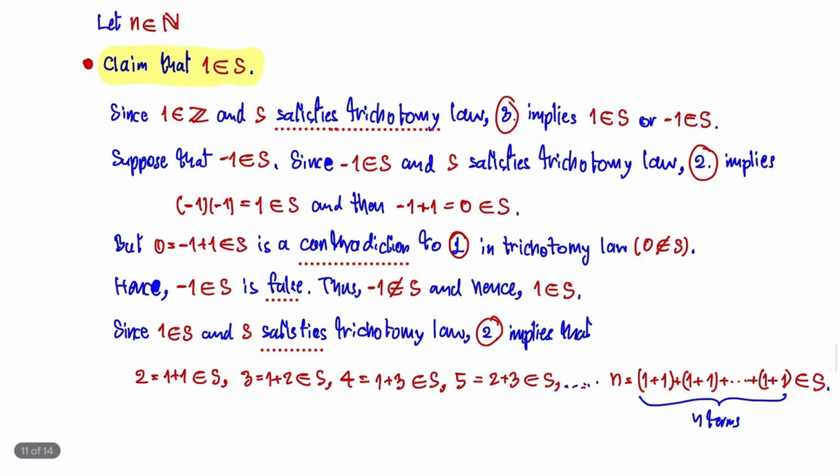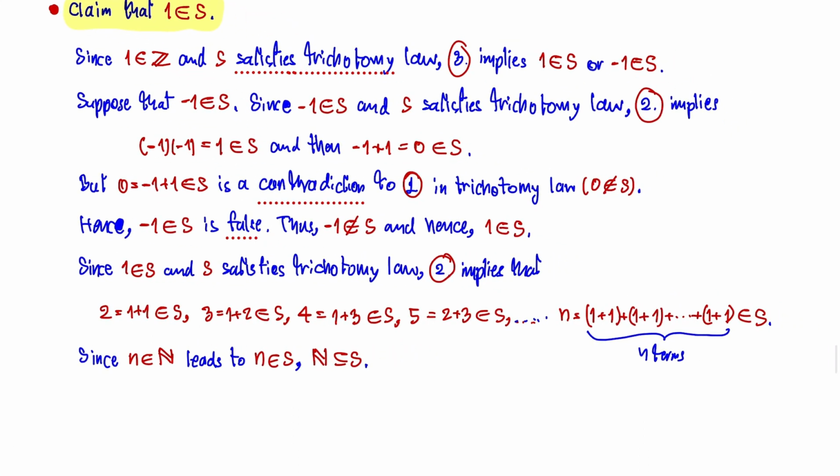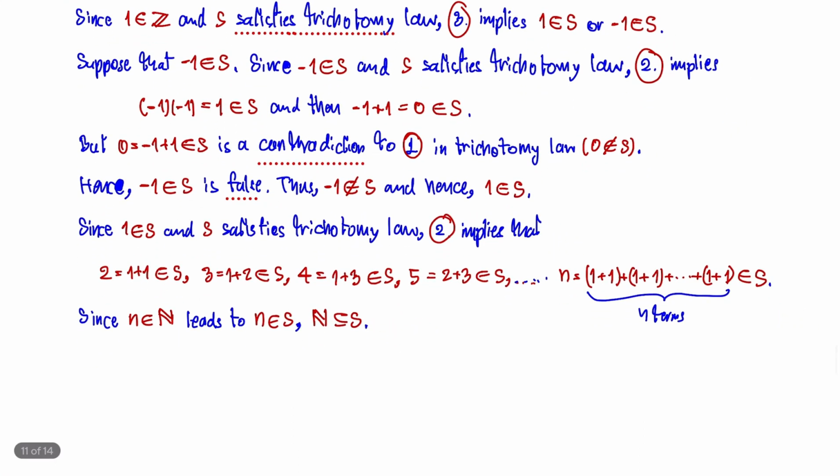What does it mean by this? Since n in the set of natural numbers leads to n in set S, the set of natural numbers is a subset of S. Okay, good. We have that the natural numbers are a subset of S. What does it mean by this?